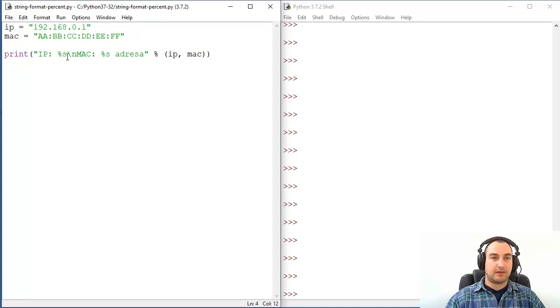Percent symbol, S stands for string in this case. Now the backslash and n are just for new lines, so they're not that important here, you can disregard them. So percent symbol, S in this case for string, and that's all in quotes here.